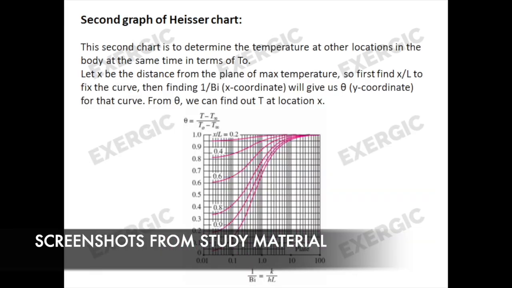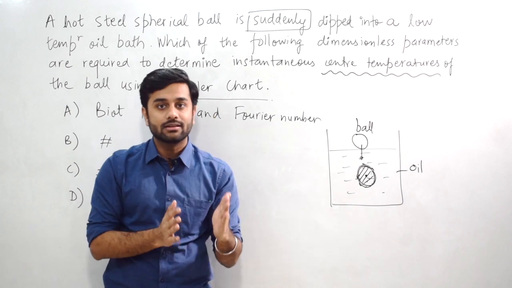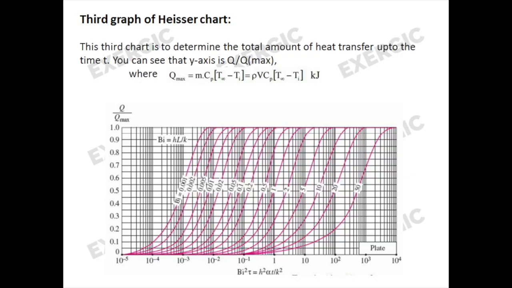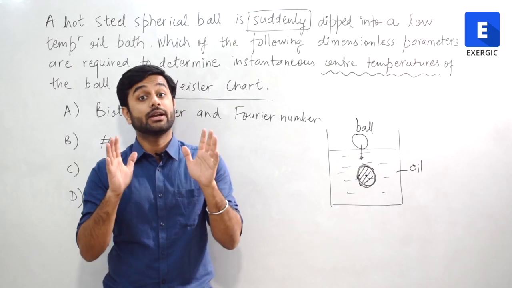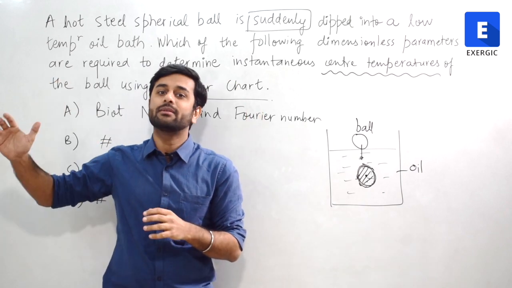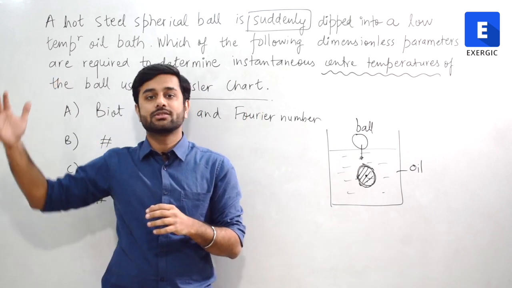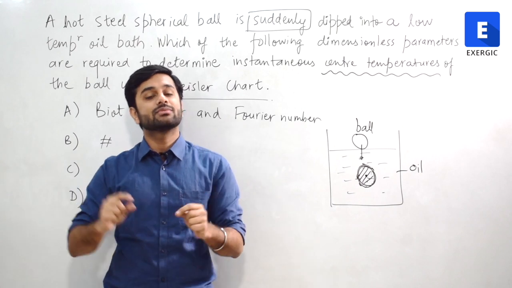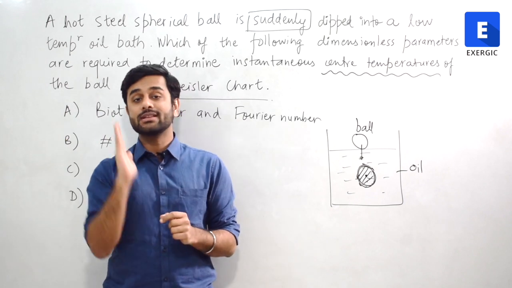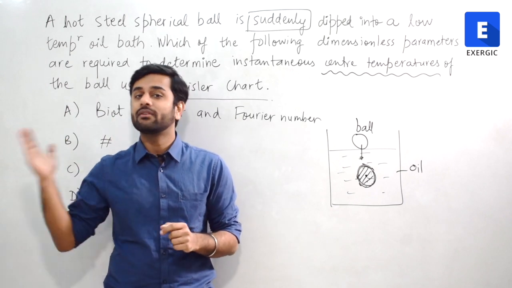Second is used to tell the temperature variation at any point other than the center or other than the mid section, and the third Heisler chart is used to determine the total amount of heat transferred. Okay, this is something that you can remember for the future also, in case you have not covered it in the study material, or maybe in another course you have not covered this. This is something which I had already taught in the study material. So this point must be remembered; it comes every 3-4 years.